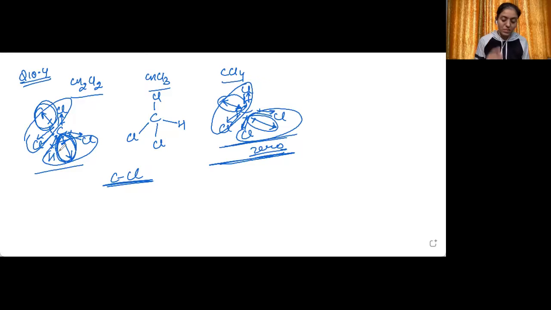So there will be some cancellation of the dipole moment, but it will not become zero. So it will have some resultant dipole moment.